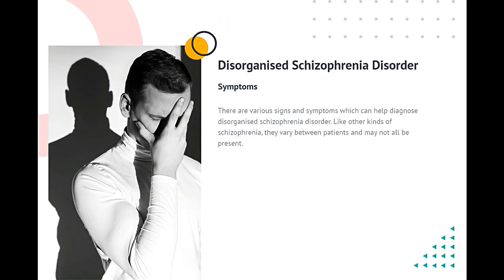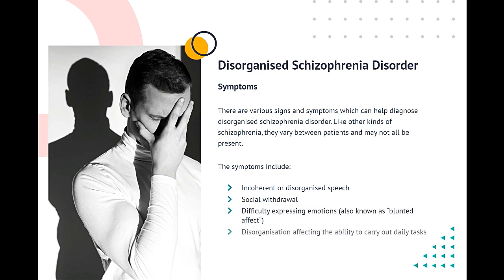Symptoms. There are various signs and symptoms which can help diagnose disorganized schizophrenia disorder. Like other kinds of schizophrenia, they vary between patients and may not all be present. The symptoms include incoherent or disorganized speech, social withdrawal, difficulty expressing emotions, also known as blunted affect, disorganization affecting the ability to carry out daily tasks, hallucinations, delusions.